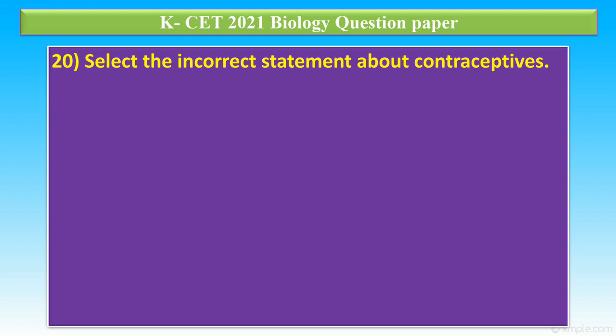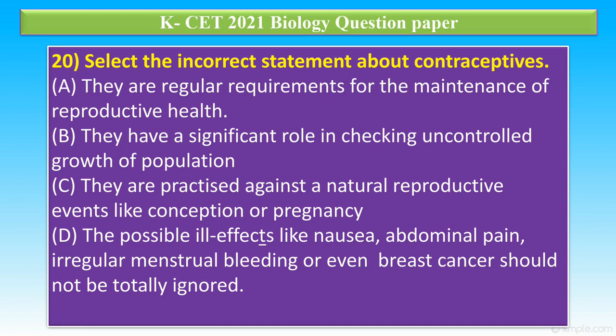Question number 20. Select the incorrect statement about contraceptives. Option A. They are regular requirements for the maintenance of reproductive health. Option B. They have a significant role in checking uncontrolled growth of population. Option C. They are practiced against natural reproductive events like ovulation and or pregnancy. Option D. The possible ill effects like nausea, abdominal pain, irregular menstrual bleeding, or even breast cancer should not be totally ignored. In this, the incorrect statement is option A.